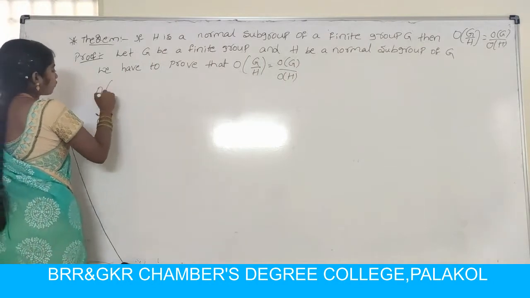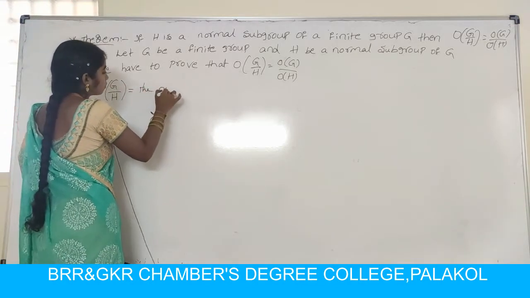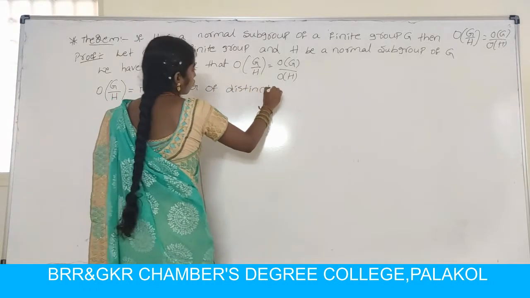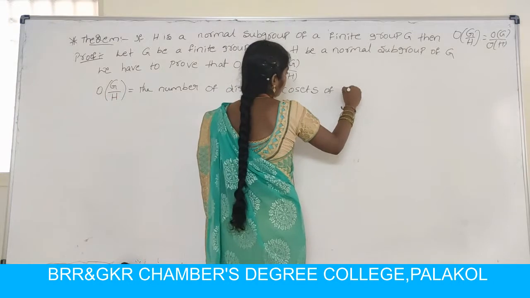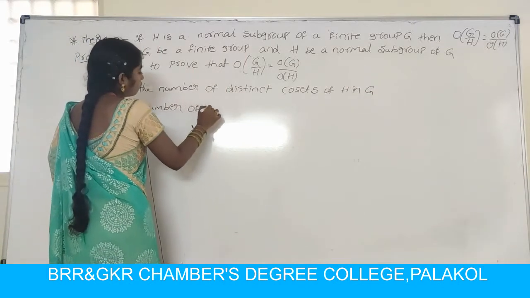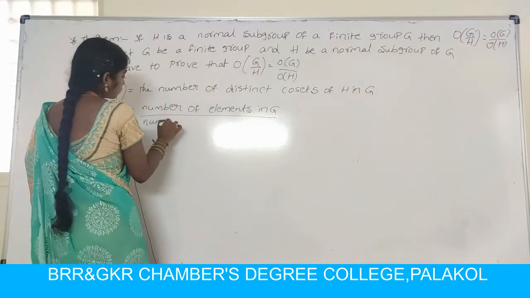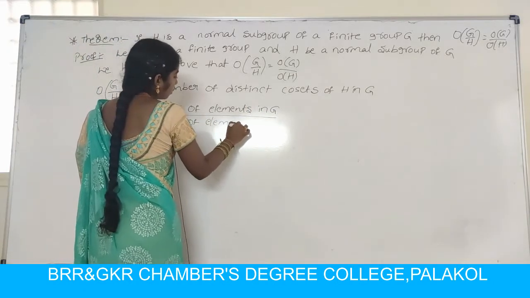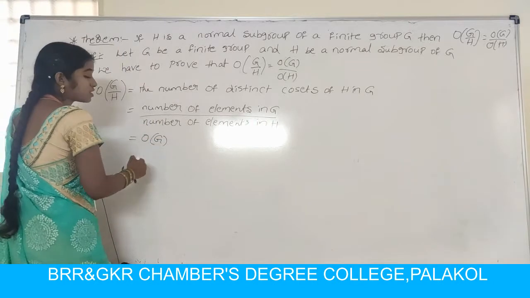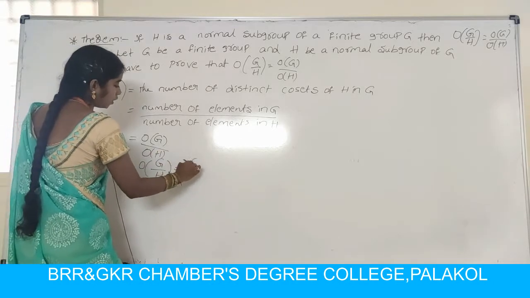Already consider the order of G by H. We know that the order of G by H means the number of distinct cosets of H in G. So it can be written as the number of elements in G divided by the number of elements in H. The number of elements in G is the order of G, and the number of elements in H is the order of H. Therefore the order of G by H equals the order of G divided by the order of H.